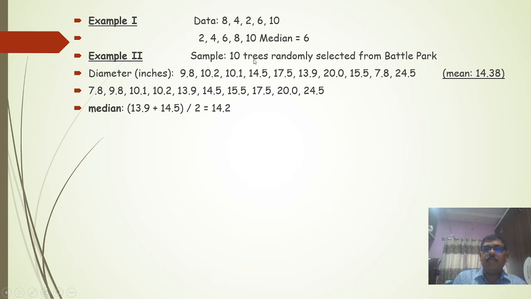Then the train tree is randomly selected from the pattern and you have to calculate the median. In median you have to arrange all these values in ascending order. Arrange these 10 values in ascending order, and therefore it will be the total of the fifth and the sixth values, that is 13.9 and 14.5. The total of this divided by 2 equals 14.2, which is the median.